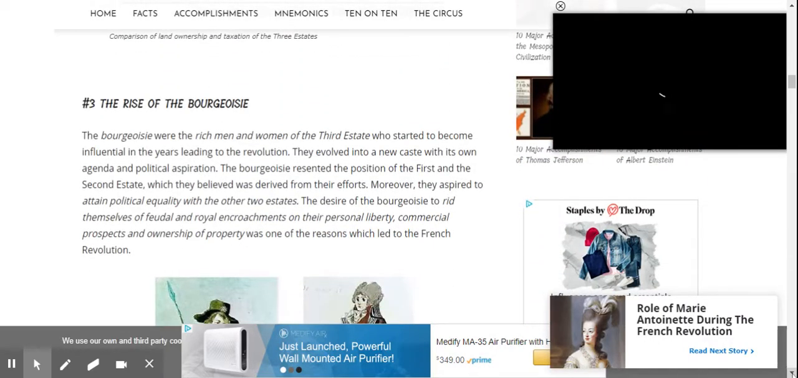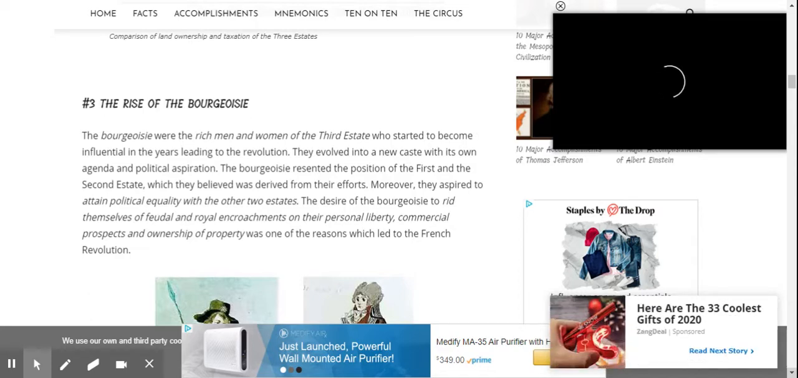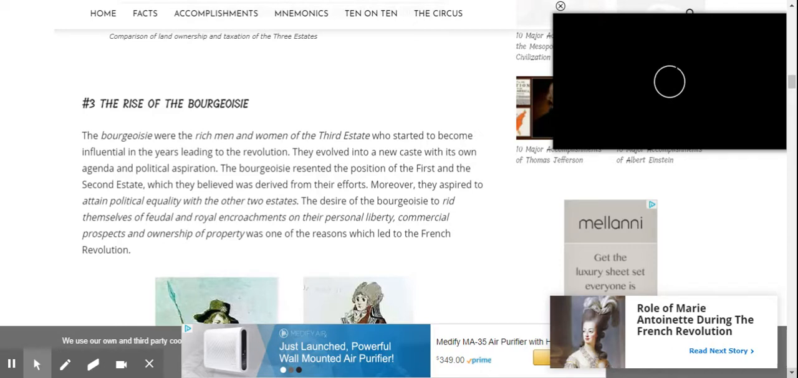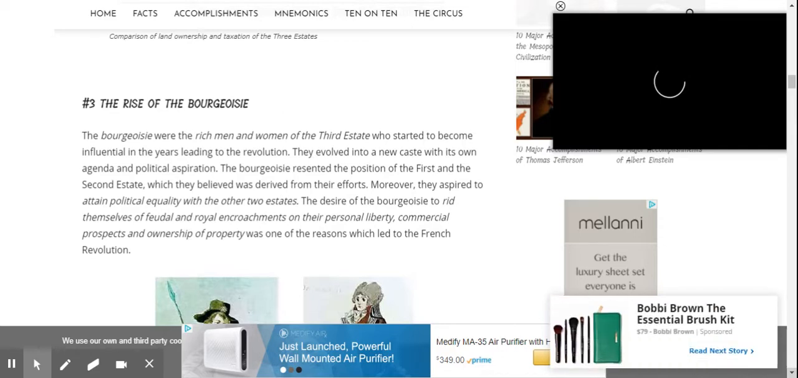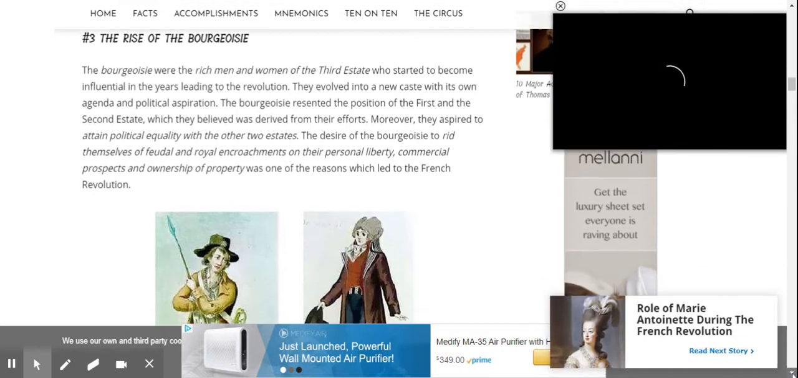Number 3. The rise of the bourgeoisie. The bourgeoisie were the rich men and women of the third estate who started to become influential in the years leading to the revolution. They evolved into a new caste system with its own agenda and political aspiration. The bourgeoisie resented the position of the first and the second estate, which they believed was derived from their efforts. Moreover, they aspired to attain political equality with the two other estates. The desire of the bourgeoisie to rid themselves of feudal and royal encroachments on their personal liberty, commercial prospects, and ownership of property was one of the reasons which led to the French Revolution.